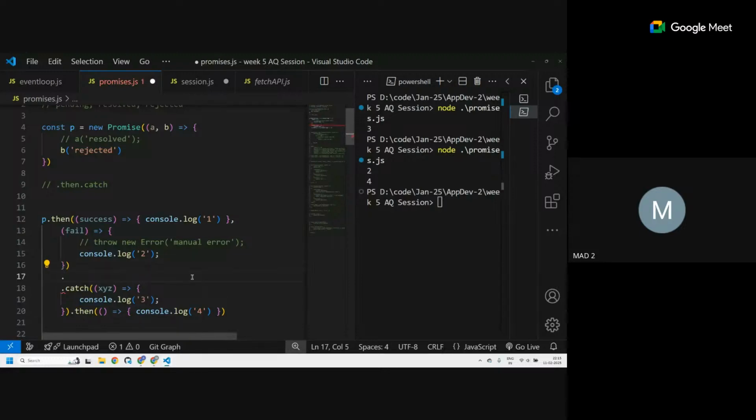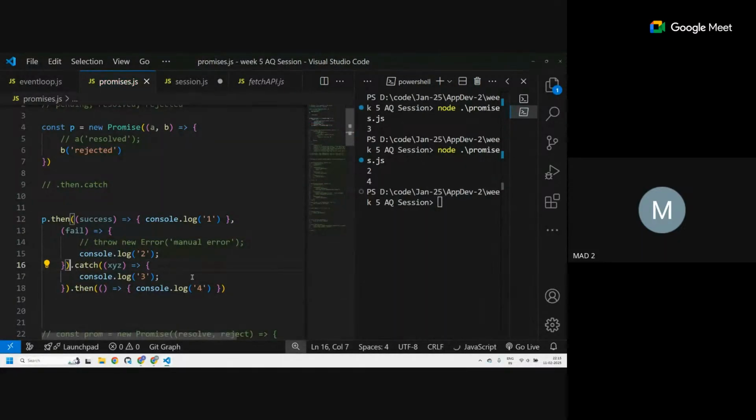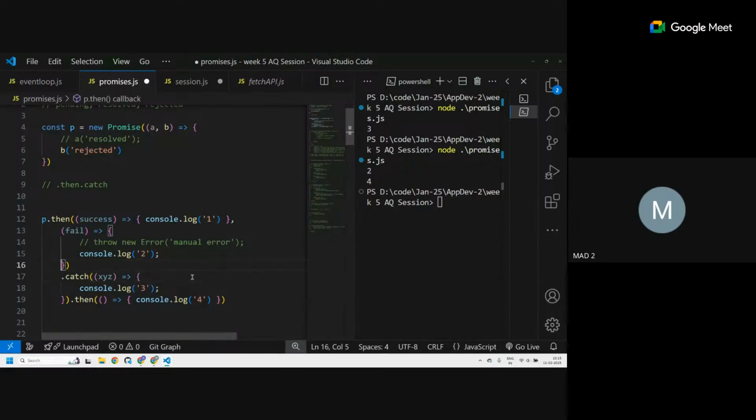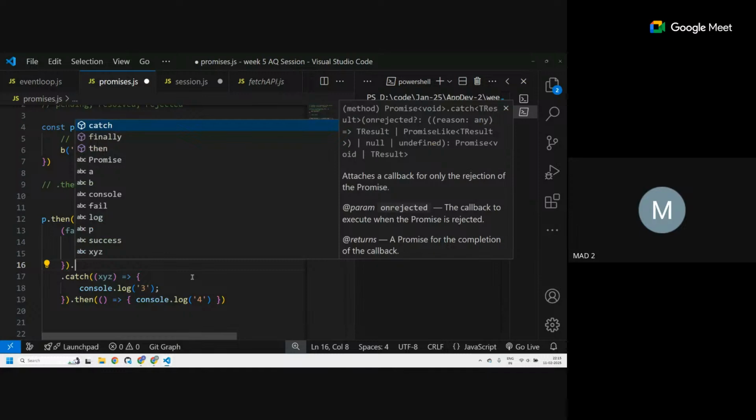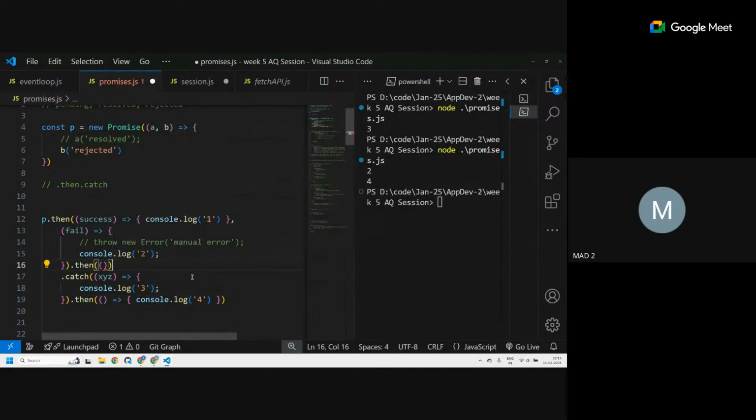dot then again. Suppose after this, I have a... I'm confused, how do I write this? Okay. After this, I have a dot then again. Then this will be executed.